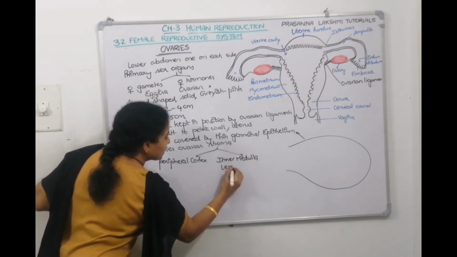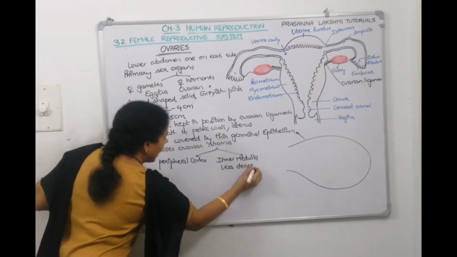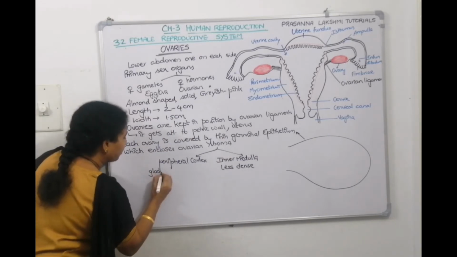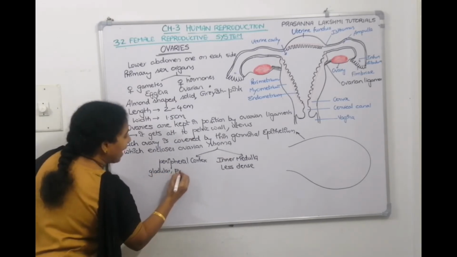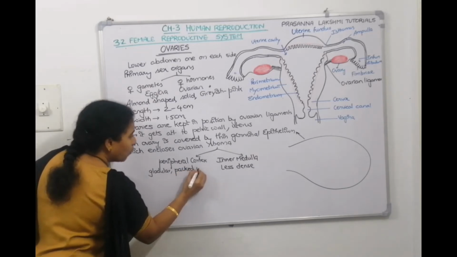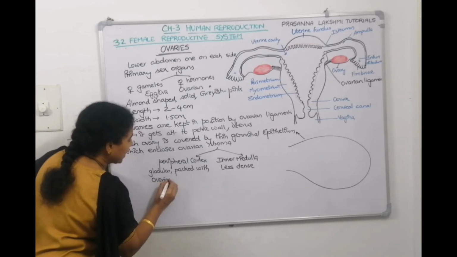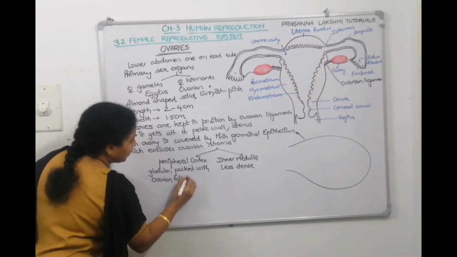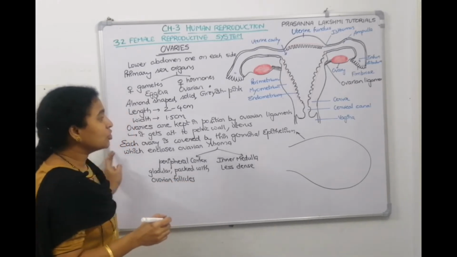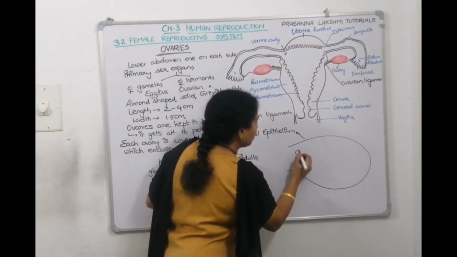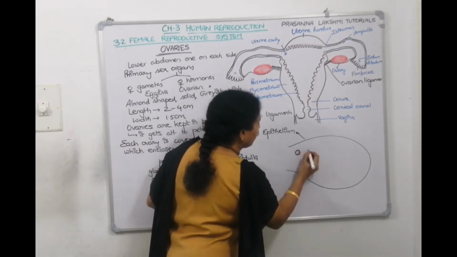Medulla is less dense. And the peripheral cortex portion is glandular, and it is packed with ovarian follicles. Primary follicle, secondary follicle. So the cortex region is rich with follicles. This is the cortex region. So, we need to draw a follicle. This is a primary follicle.